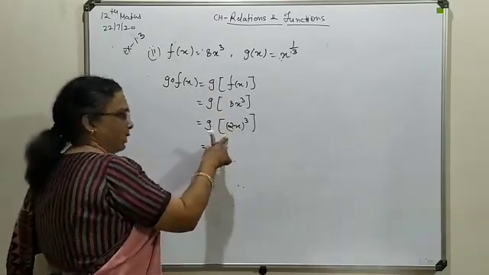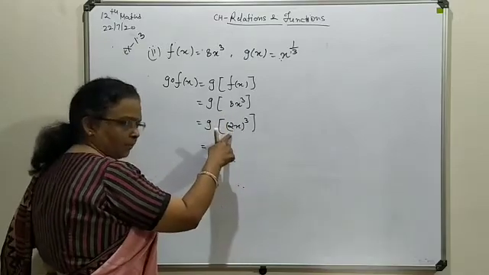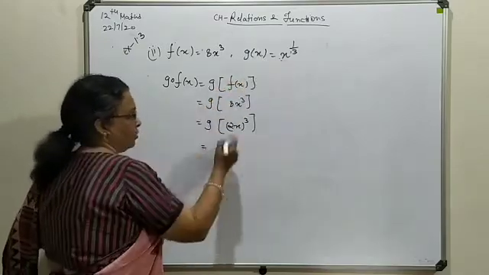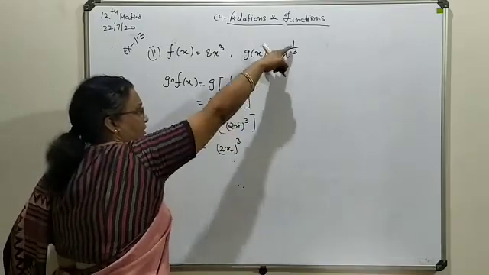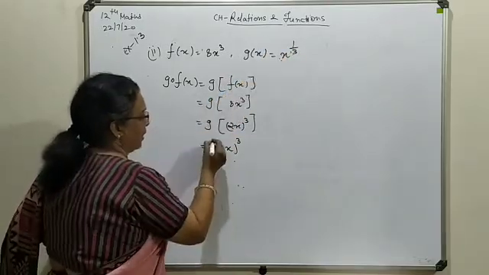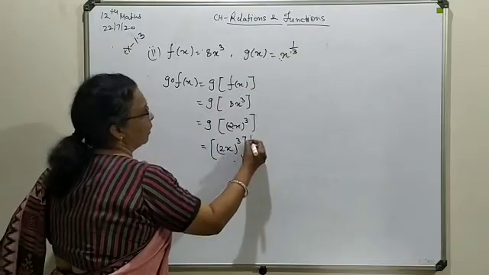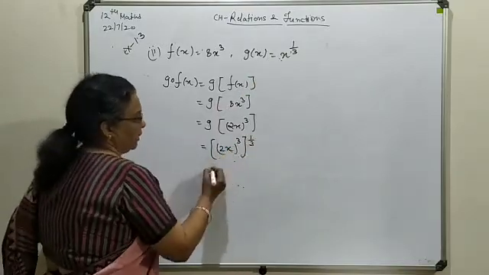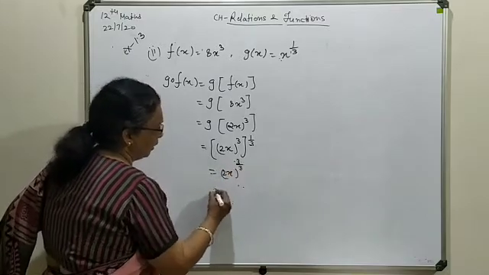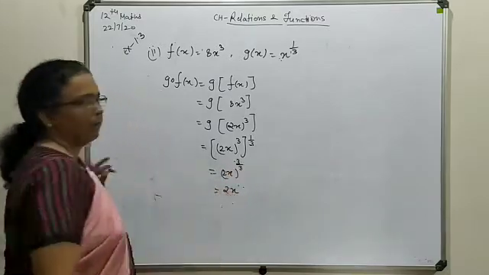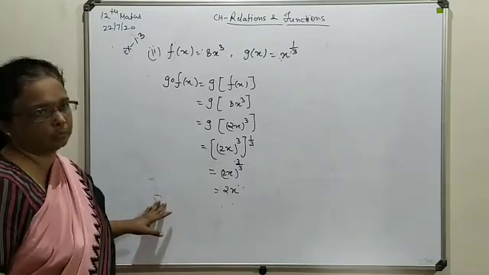Now here as x you will write (2x) with power 3. So it will be (2x) with power 3. As the function carries the power 1 by 3, it will be cancelled out. Power 1 means it will be left with a single term, that is 2x.